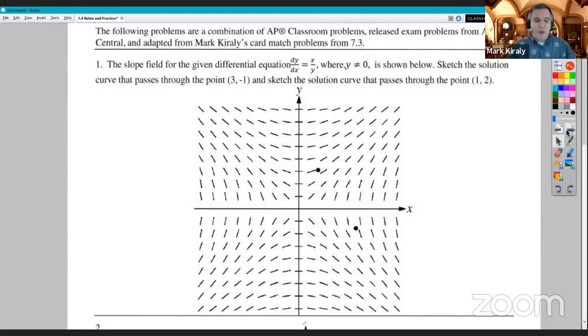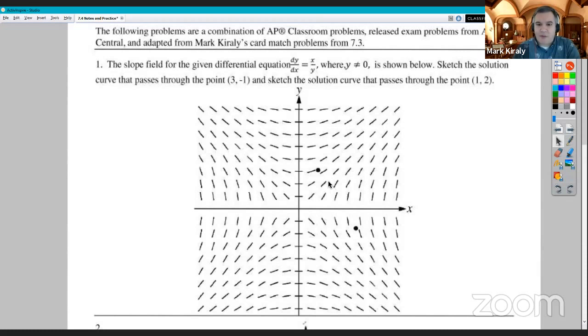All right, so the first few of these are from AP Classroom. Some are adopted from the card match that we had done that also had that Desmos activity. And of course, some of them are released exams from AP Central. And the teachers watching, welcome, and you will recognize a couple of those, I'm sure. So this says the slope field for the given differential equation, dy dx is x over y, where y cannot equal 0 and is shown below. Sketch the solution curve that passes through the point 3, -1,